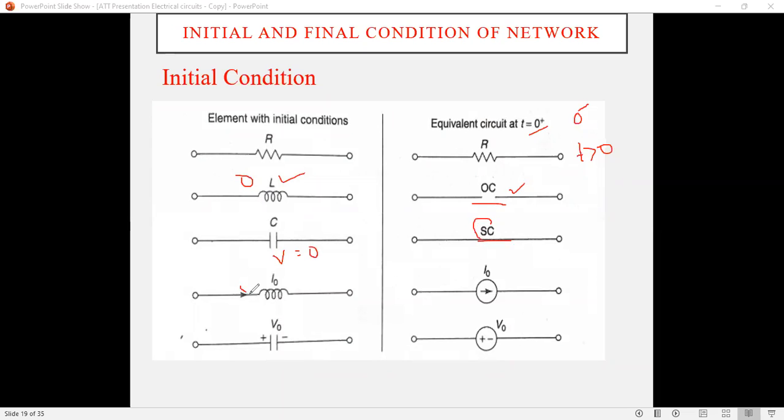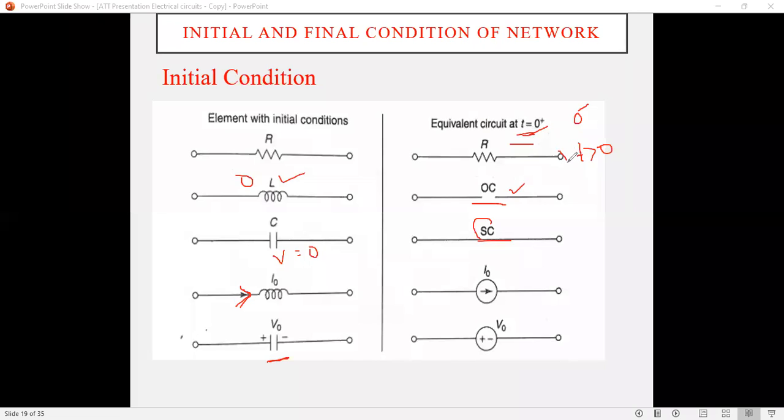Then if there is current flowing through the inductor, the inductor acts as a current source of I0 ampere at t equals 0 plus. If there is initial voltage V0 across the capacitor, then the capacitor acts as a voltage source at t equals 0 plus.